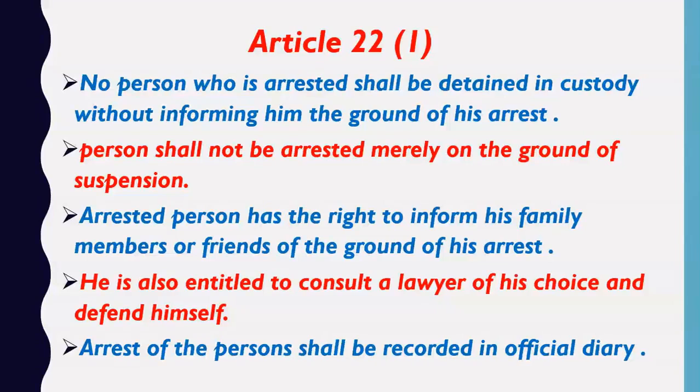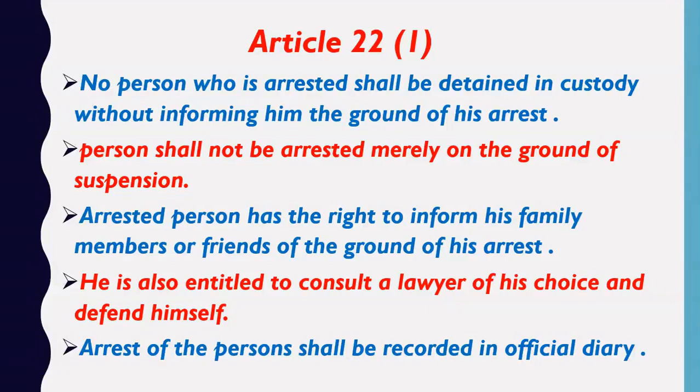So this is the first protection. Then friends, a person shall not be arrested merely on the ground of suspicion. Now what does it mean? It means that if police has to arrest someone, then police cannot arrest any person only on the ground of suspicion. Why? Because then police can suspect anyone. Then police will misuse this power.